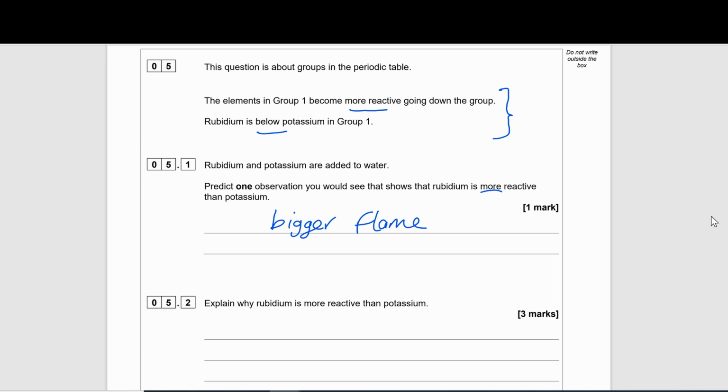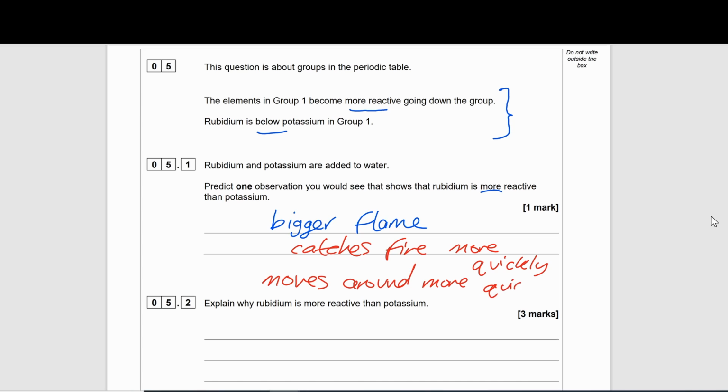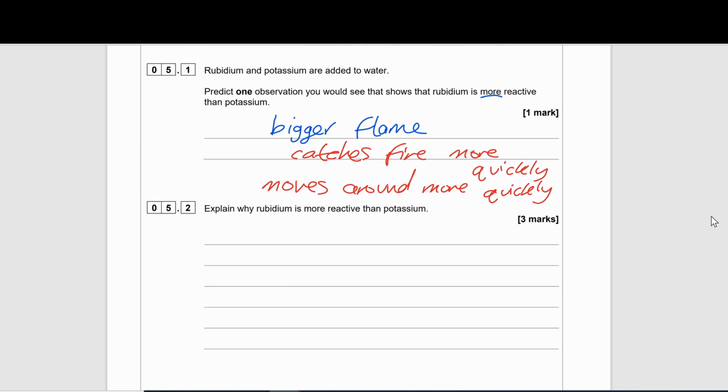If we needed to write something else, in case it was 2 marks and 2 points we needed, we could say it catches fire more quickly. Or moves around more quickly. So that means anything above potassium, anything below rubidium, all of that would be different.